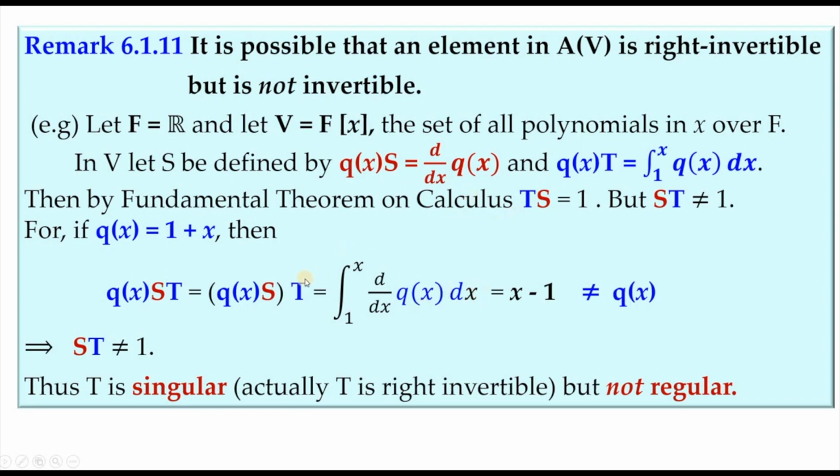Actually, in a corollary to the following theorem, we are going to prove that whenever V is a finite dimensional vector space, then if T is right invertible, automatically it will become invertible. In this case, we don't have V to be a finite dimensional vector space. That is the reason why we are not getting this to be invertible.